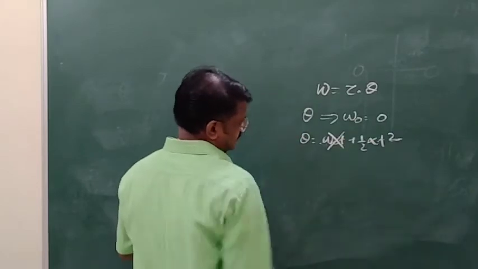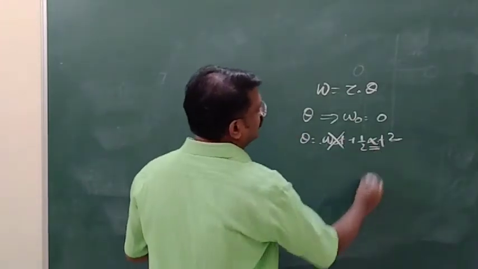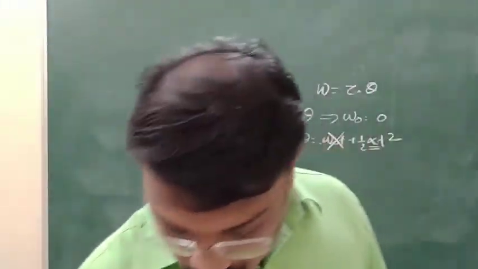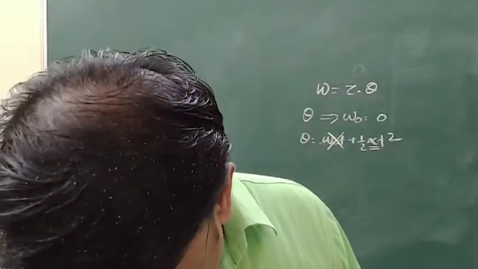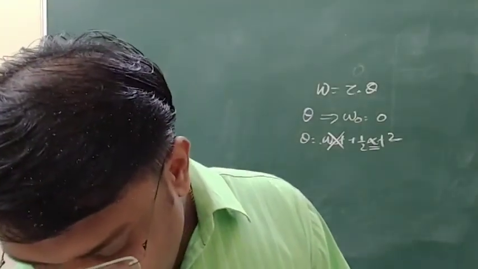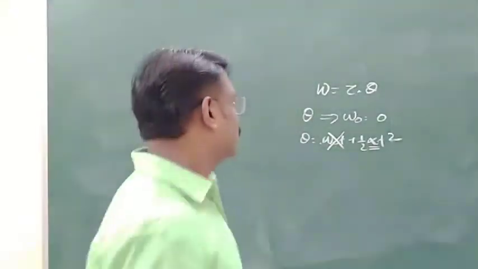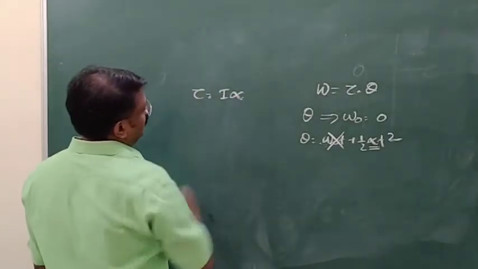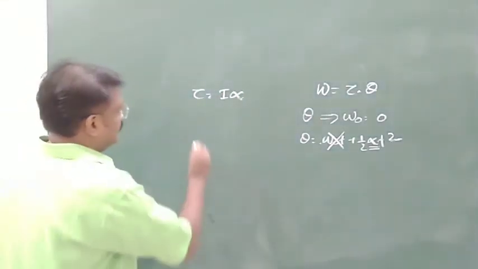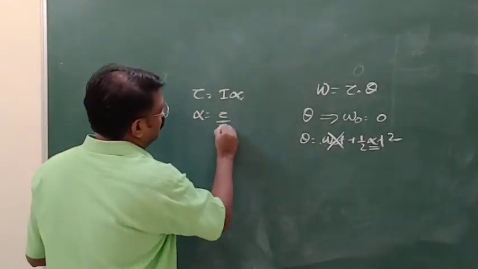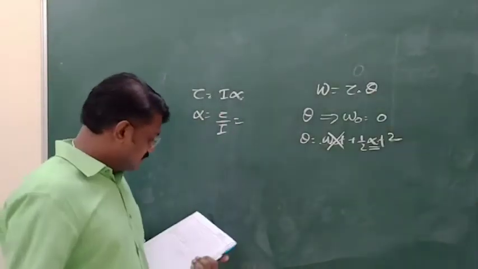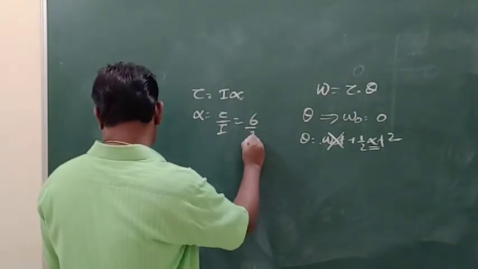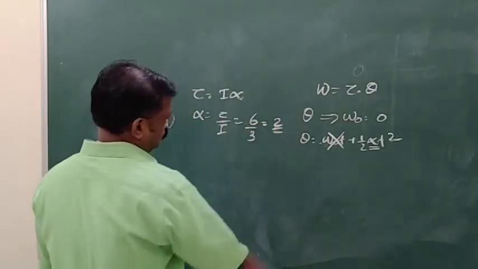We have to find alpha first. For finding alpha, torque is given and moment of inertia is also given. Tau is equal to I alpha, so alpha is equal to tau by I. Tau is 6 and I is 3, so alpha is equal to 2.